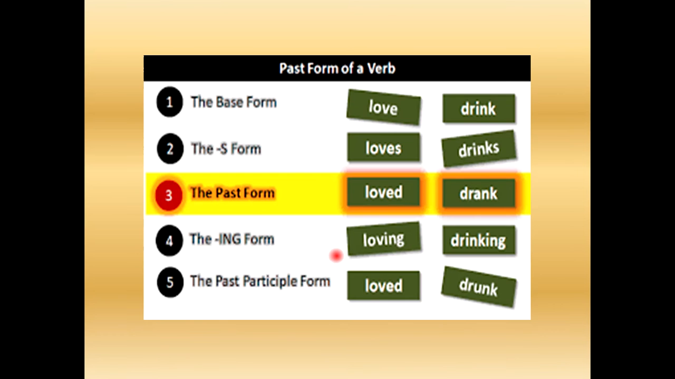Okay, now let's move on to the next thing. Now you can see the base form of love is love. The s form of it is loves. We put only s at the end. The past form of love is loved. The ing form of love is loving. The past participle form, like the third form of love, is loved.